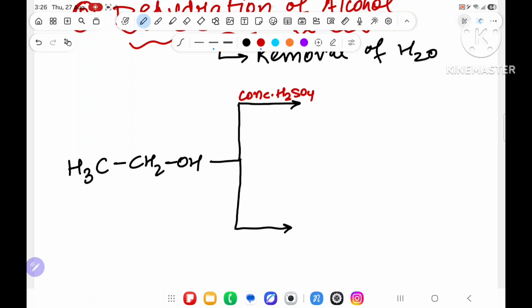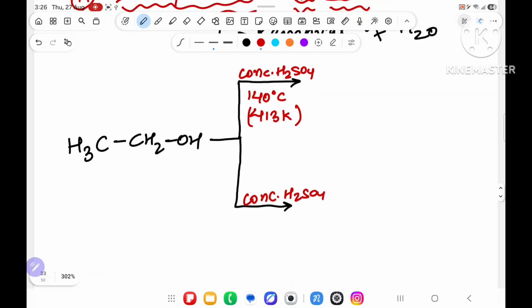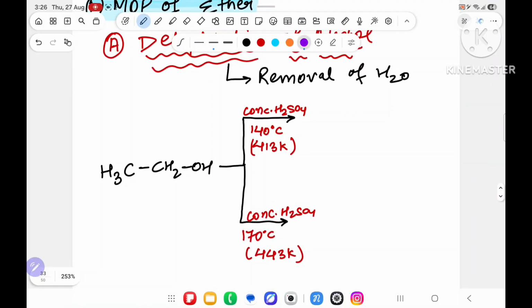Over here I will take concentrated H2SO4 and the temperature I have taken is 140 degrees Celsius, that is 413 Kelvin. Over here again I have taken concentrated H2SO4. Reagent is same, but I will increase the temperature to 170 degrees Celsius, that is 443 Kelvin. If you take 413 Kelvin, then it will produce ether, H3CCH2O and another mole of this, CH2CH3.